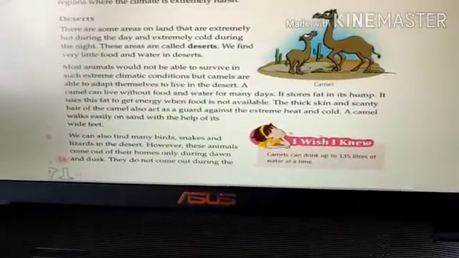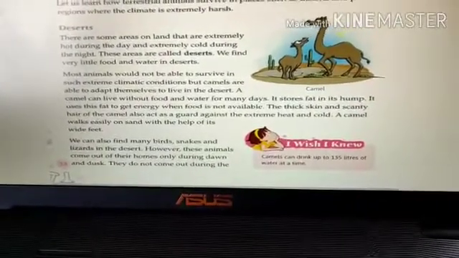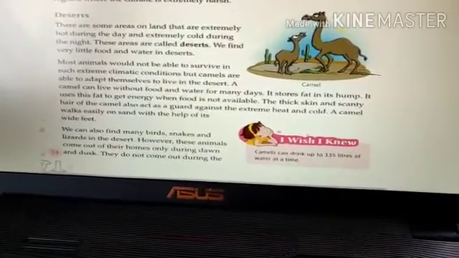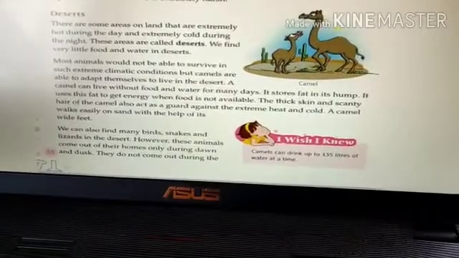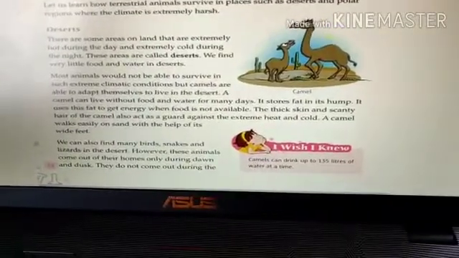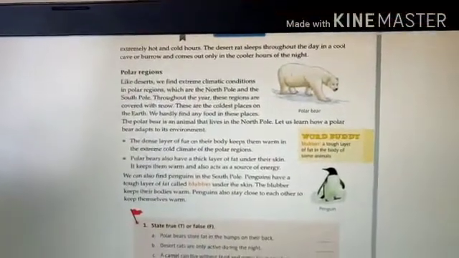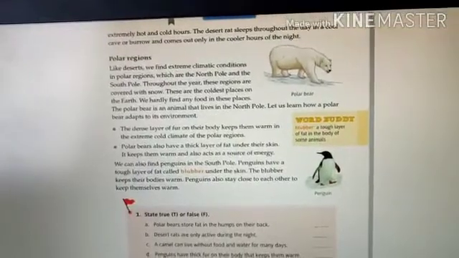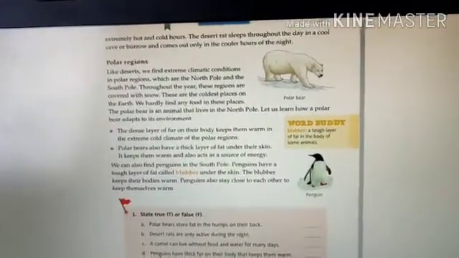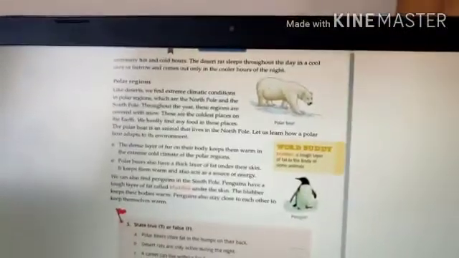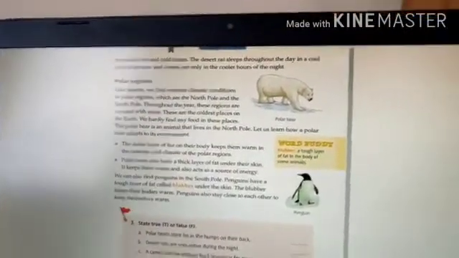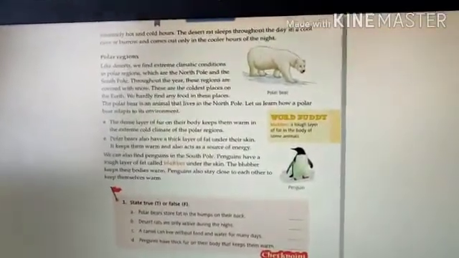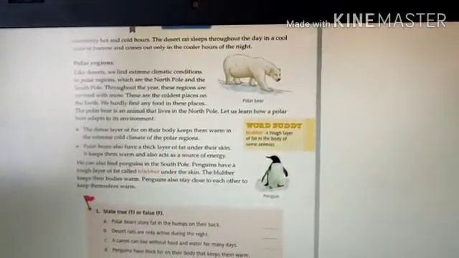And you know, there are many birds, snakes and lizards in the desert. However, these animals come out of their homes only during dawn and dusk. They do not come out during the extremely hot and cold hours. The desert rats sleep throughout the day in a cool cave or burrow and come out only in the cooler hours of the night. That's how they survive in the desert.